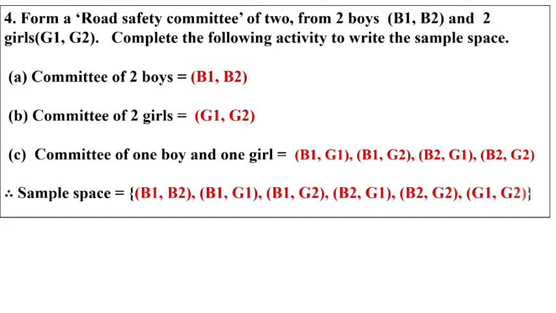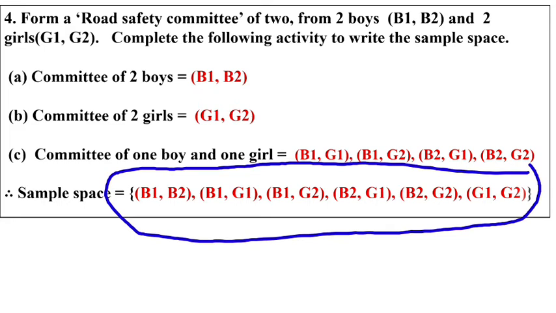Now here we have to write the sample. From B1, how many groups can we form? B1, B2, B1, G1, B1, G2. From B1 we are done. B1 will cancel. Now from B2: B2, G1, B2, G2. Now B2 is cancelled. Now G1, G2. Done. G1 is also cancelled. Now G2 alone remains, so G2 cannot form a committee now. It means total how many committees are there? 1, 2, 3, 4, 5, 6 are there.